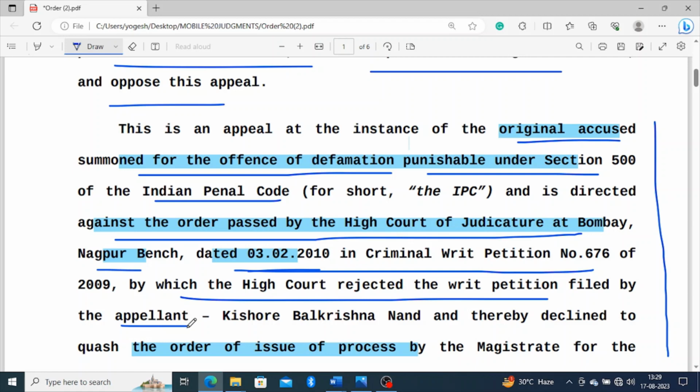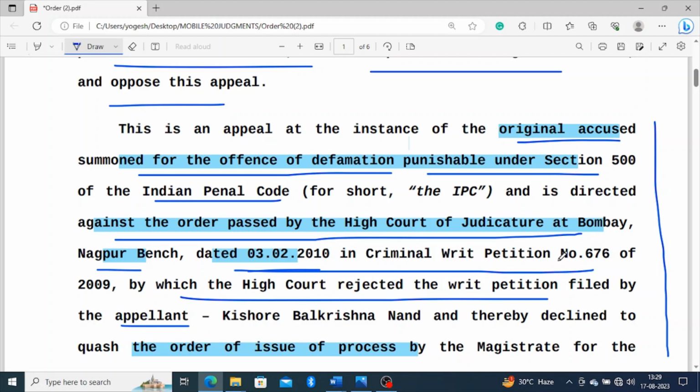It means the appellant was summoned by the magistrate court, and he then filed a writ petition before the Honorable High Court of Bombay at the Nagpur branch. But the order came on 3rd of February 2010.